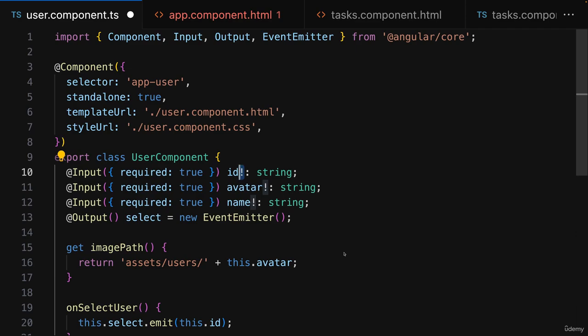You're just convincing TypeScript that you, the developer, know that you'll never have an undefined value in that place. And for these properties here, that's, for example, correct because we also set required to true, which means we would get an error during development already if we did forget to set one of those inputs. So we can therefore, with confidence, add this exclamation mark here.